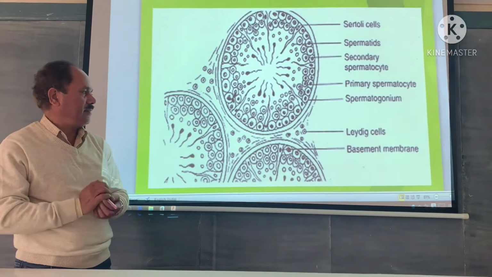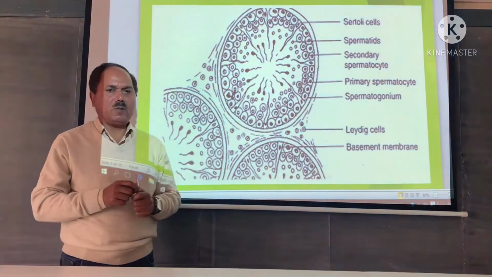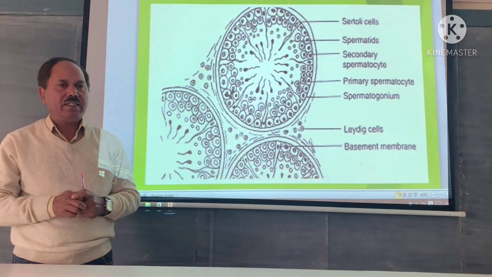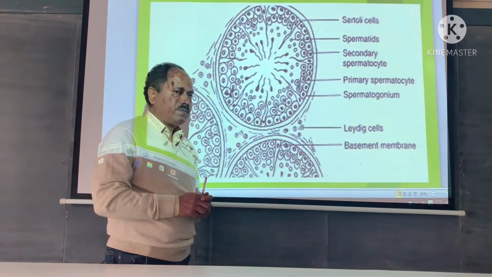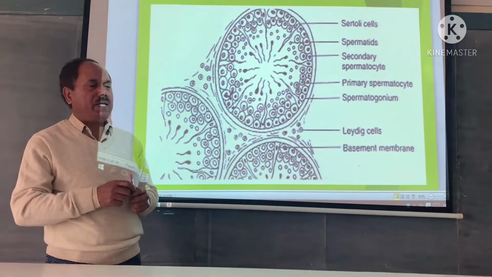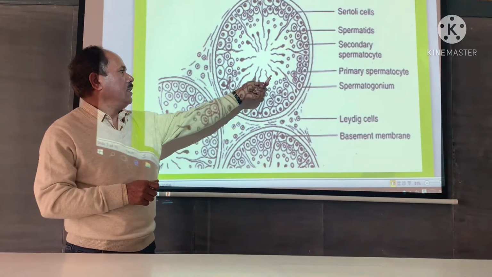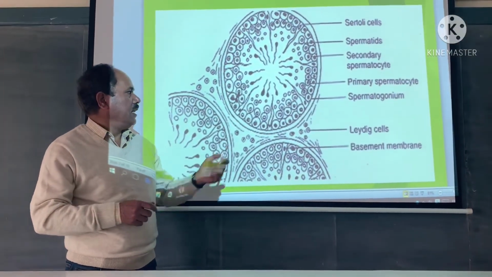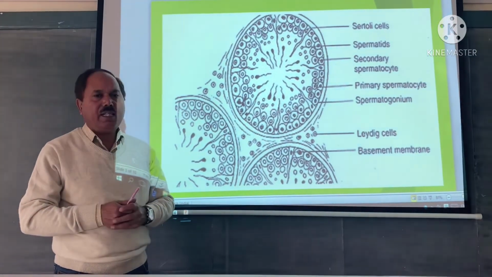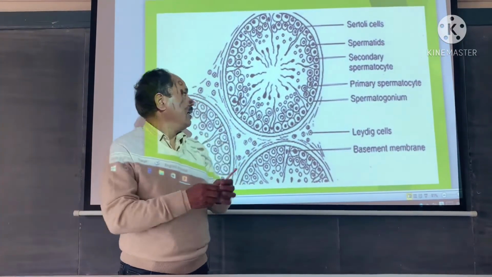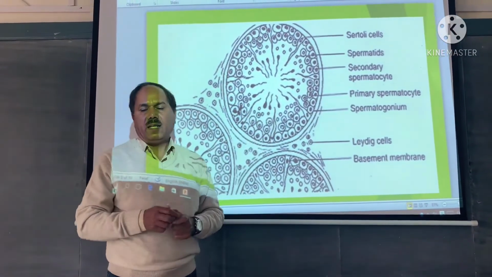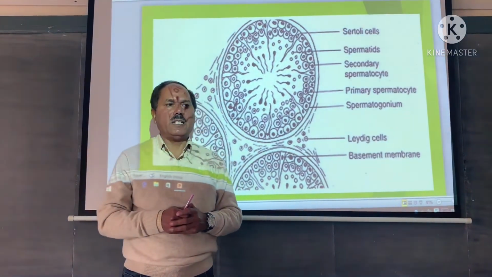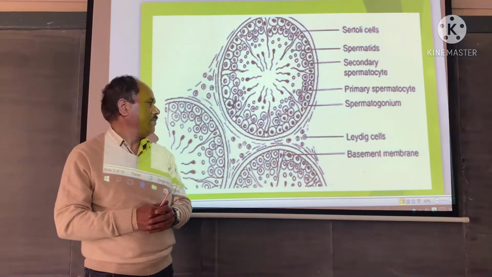Various stages are there: primary spermatocyte, then secondary spermatocytes, then spermatids. The spermatids through spermatogenesis transform into sperms. Yes, these are sperms. Many sperms remain in the central cavity, having their heads embedded in Sertoli cells to derive nutrition.